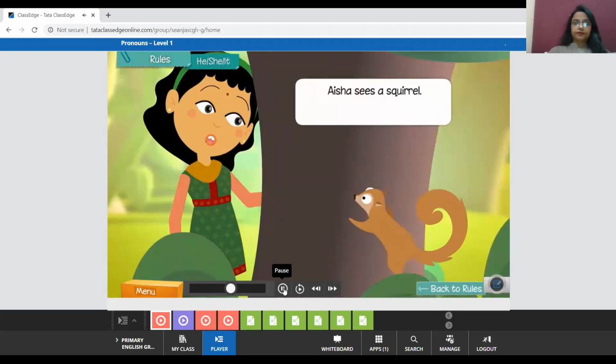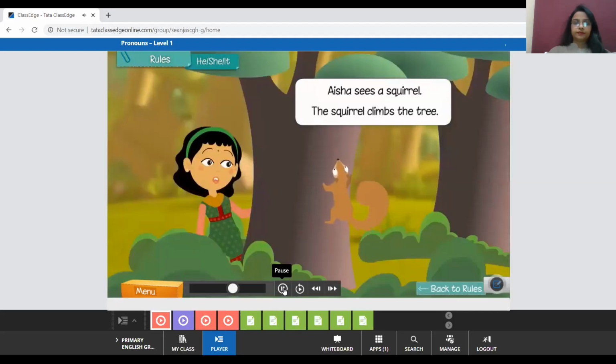Aisha sees a squirrel. The squirrel climbs the tree. Now, how can we avoid repeating squirrel? Squirrel can be replaced by what? He, she, or it? Yes, very good. It's an animal, so it will be replaced by it. So in place of repeating squirrel again, we can write over here, it climbs the tree. For the word squirrel, you use the pronoun it. The pronoun it is used for an animal.